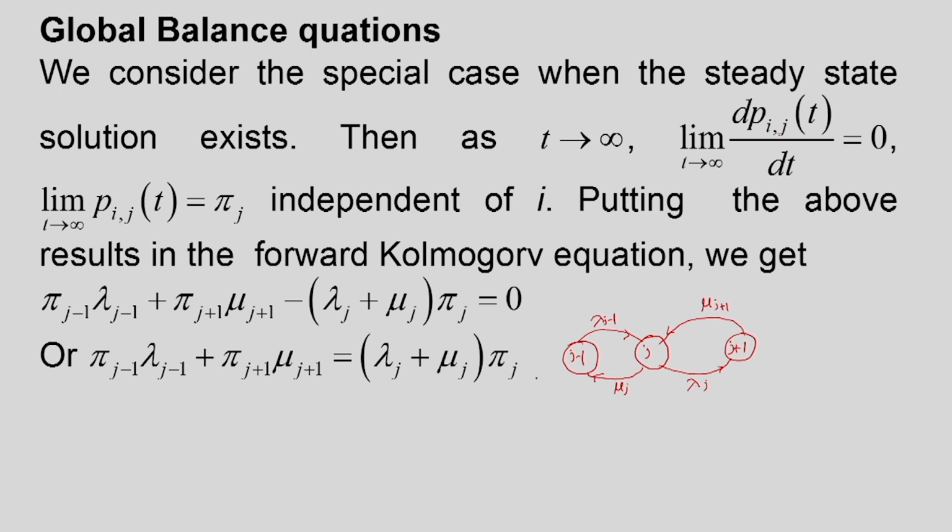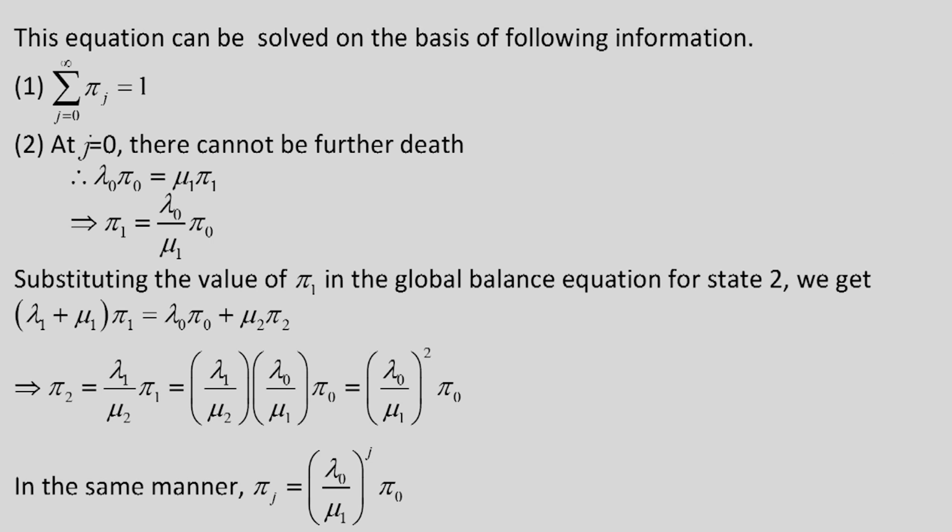This global balance equation we can write for each state j, j plus 1, etc. Now how to solve the global balance equation? If we can solve it, then we can find the steady state probability at different states. The global balance equation can be solved on the basis of the following information. First of all, the sum of all state probabilities must be equal to 1. Therefore, summation of pi j, j going from 0 to infinity, is equal to 1.